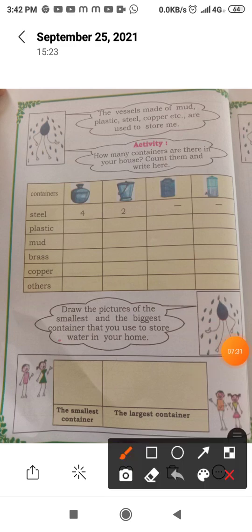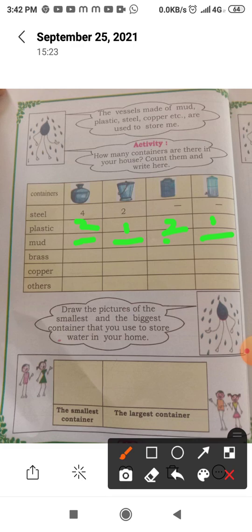Okay, I will write and show. 2, 1, 2, and 1, like this. You should write made of mud. If the containers you are using are made of mud, then count them and write the number. If you are not using any, you should put a dash like this. Understood? This is the activity.